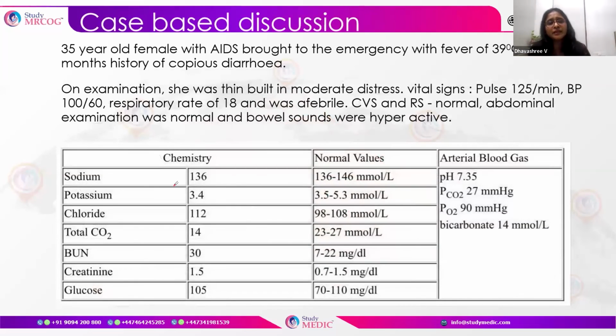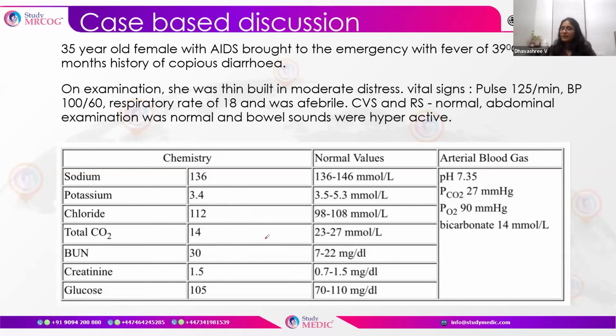So this is a 35-year-old female with AIDS, brought to the emergency with fever of 39 degrees and a 3-month history of copious diarrhea. On examination, she was thin-built and in moderate distress. Vital signs: pulse was 125 per minute, BP was 160, respiratory rate of 80, and was afebrile. The other examination was all normal except the bowel sounds were hyperactive.